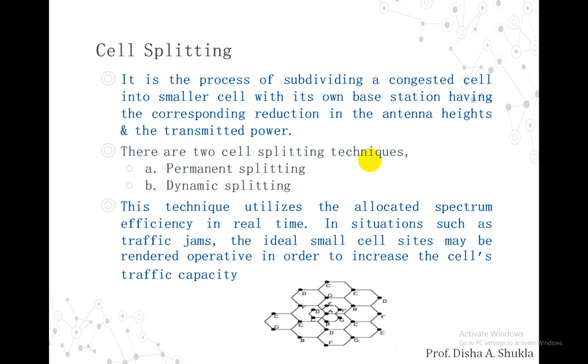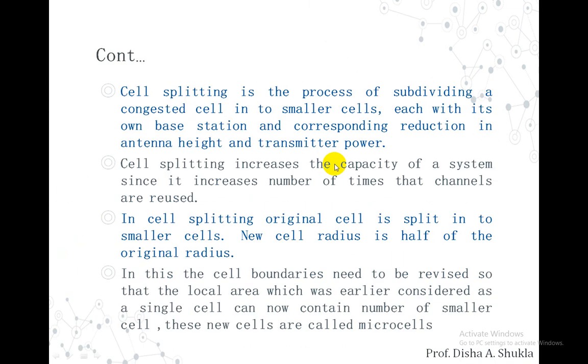A group of frequencies are used only in a cell located between the larger cell on one side and the smaller ones on the other. So this will eliminate the interference in the transmission from a large cell to a small cell. So these are some of the considerations that we need to keep in mind while splitting a particular cell.